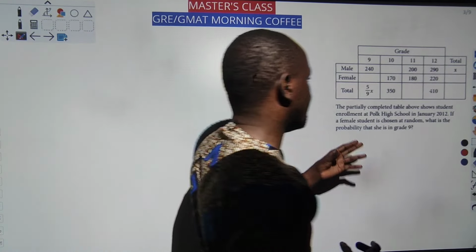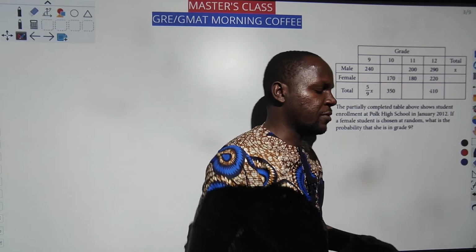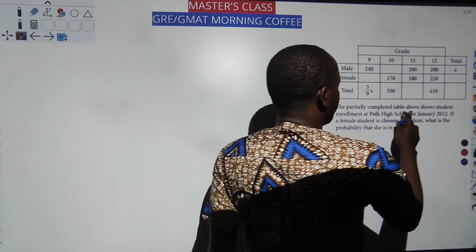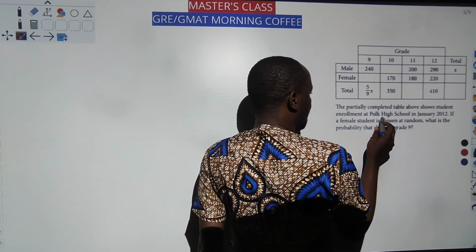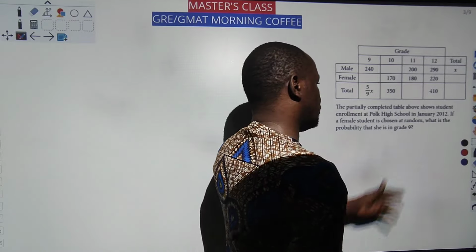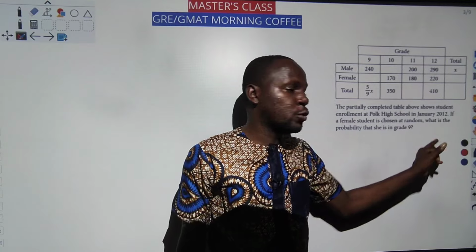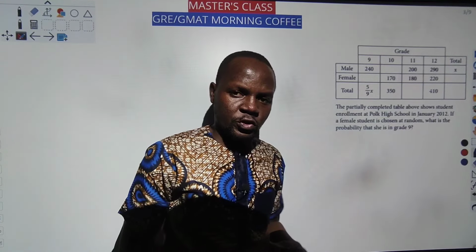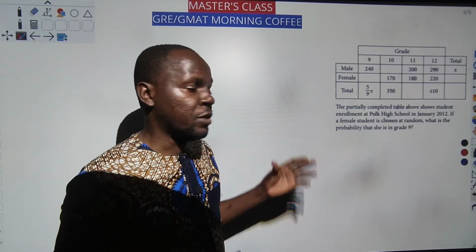So now this is another question. I think this is based on stats. Yes, this should be statistics. So we have the partially completed table above that shows student enrollment at Park High School in January 2012. Fine. If a female student is chosen at random, what is the probability that she is in grade 9? Now, the first thing is we should understand the probability formula is just the required outcome over the total outcome.